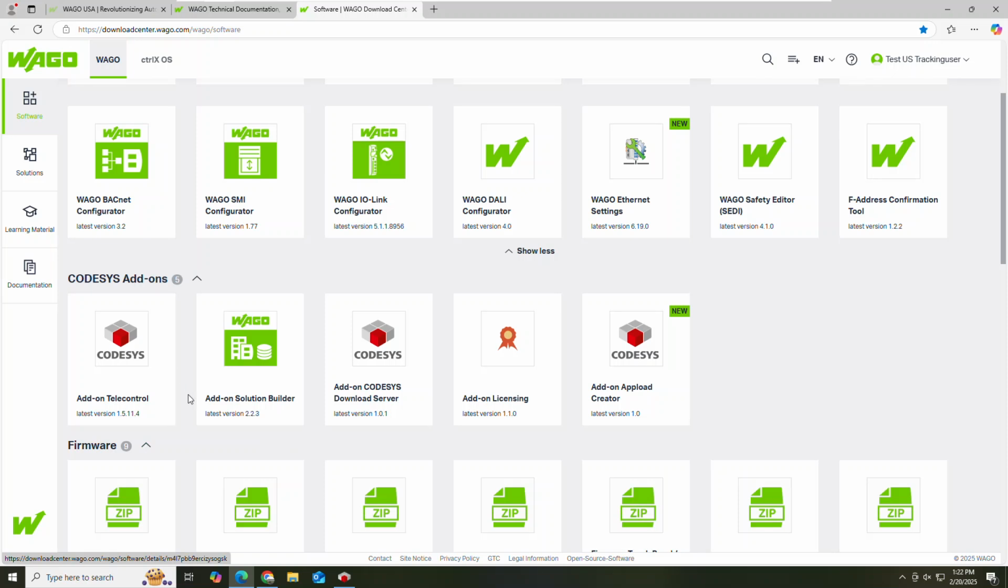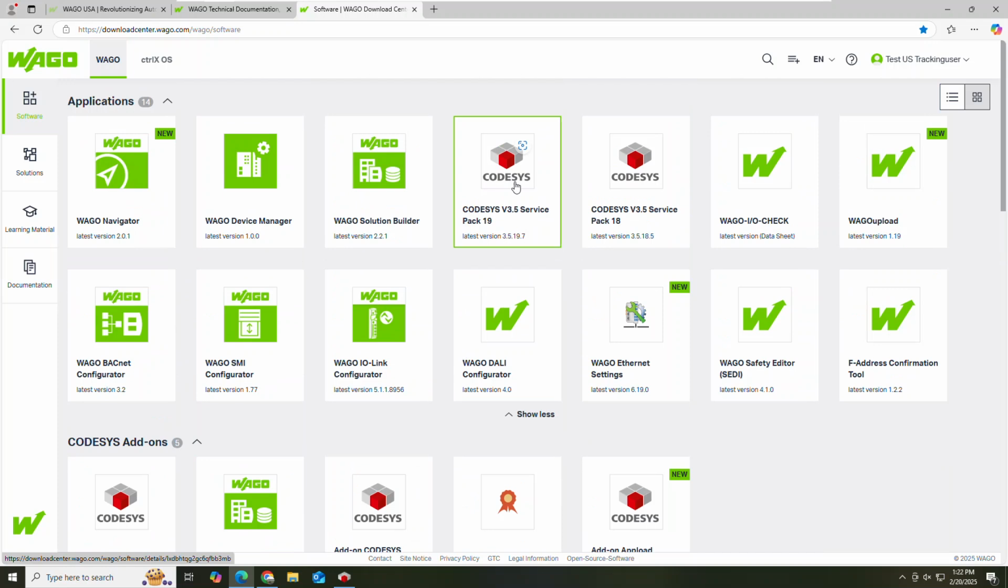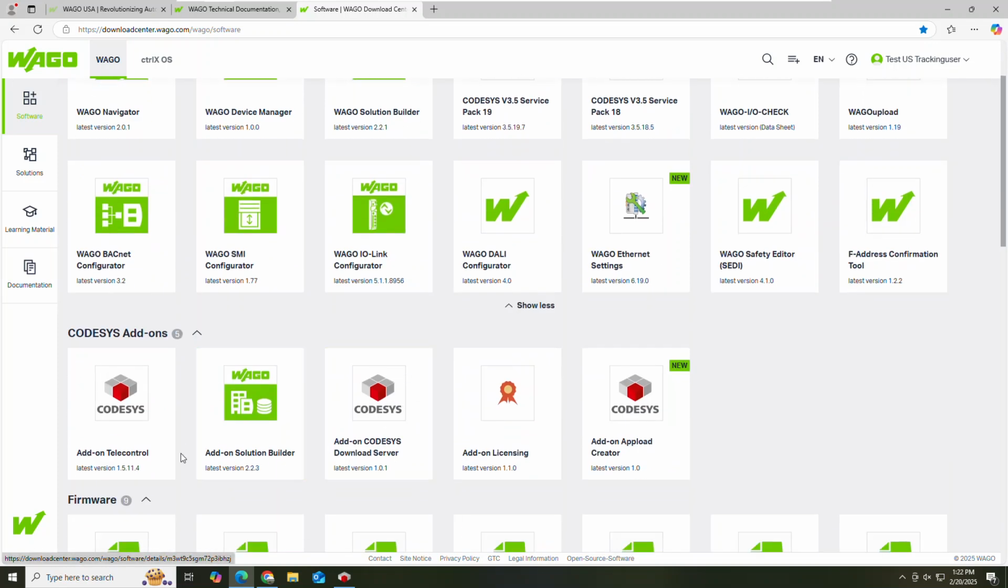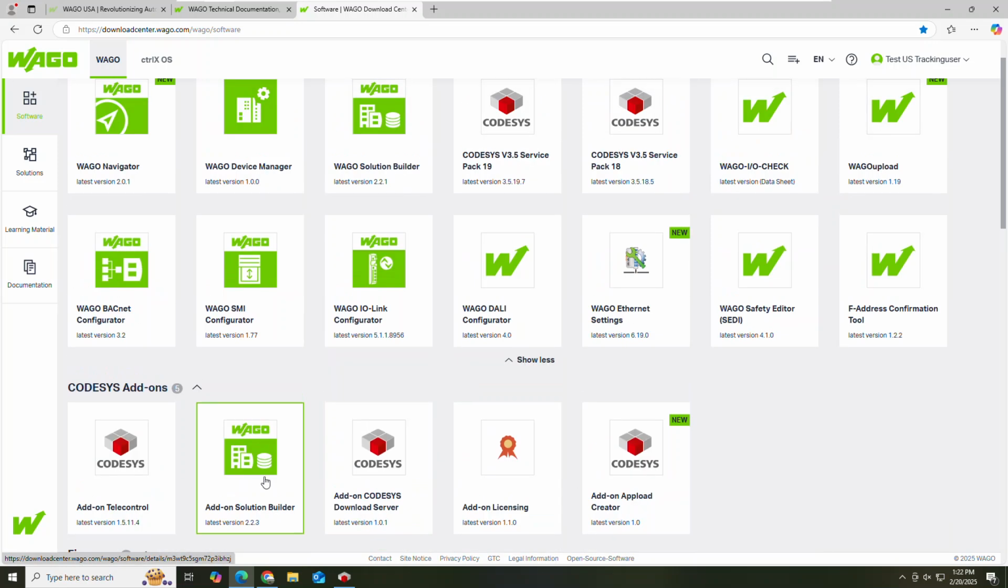Next, we have the CODESYS add-ons. These will add on to your existing CODESYS. The telecontrol is your utility protocol. So if you require that in your application, you can definitely download and install it to your CODESYS. And also this Solution Builder add-on. This is going to require you to install this as well.